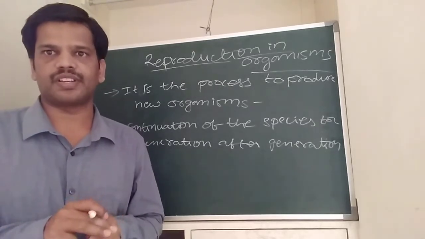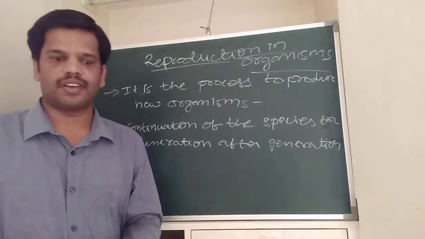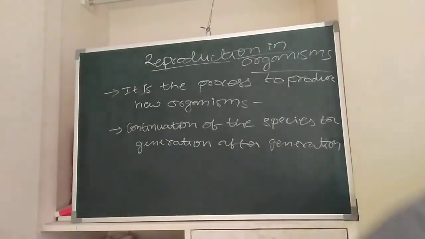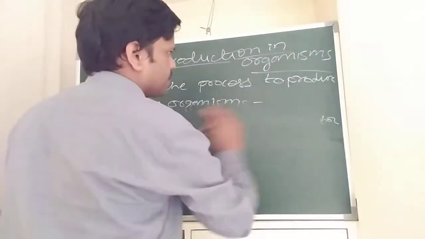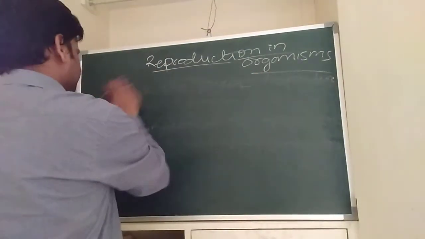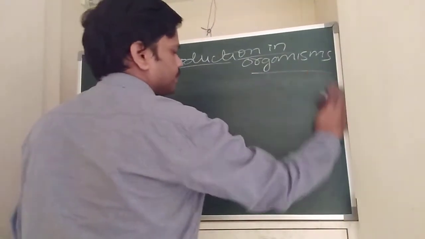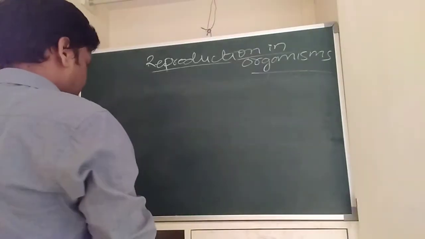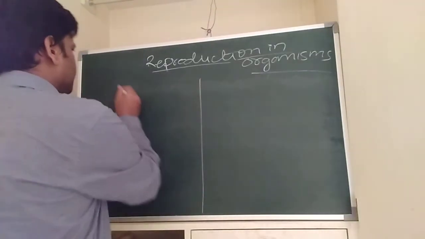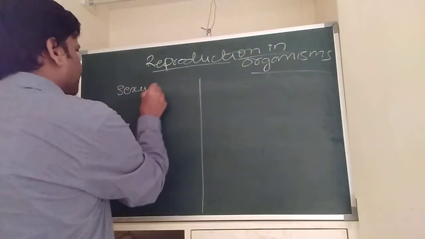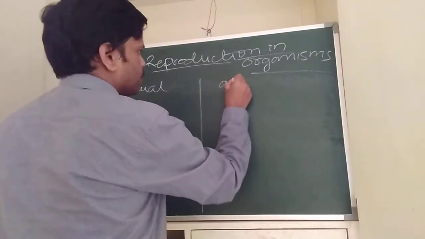One is sexual reproduction, another one is asexual reproduction. We will see the differences between sexual and asexual modes of reproduction.